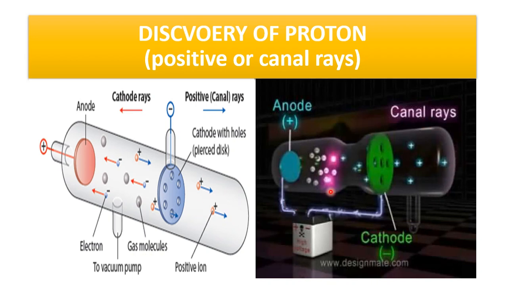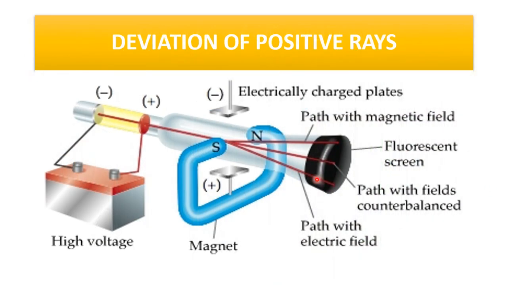And this is also a discharge tube. It is showing canal rays. This is the perforated plate, and this electrode is connected with a high voltage battery. This is the anode, and this is an image showing canal rays. This image is showing deviation of the positive rays towards the electric and magnetic field. As anode rays are positively charged rays, they show deflection toward the negative pole in the magnetic and electrical field.